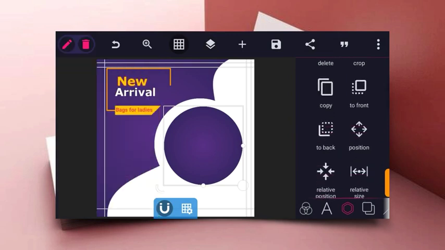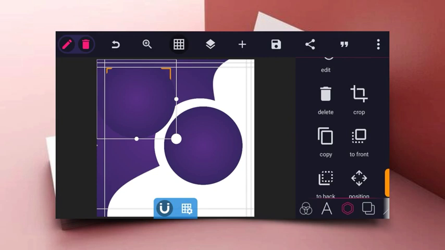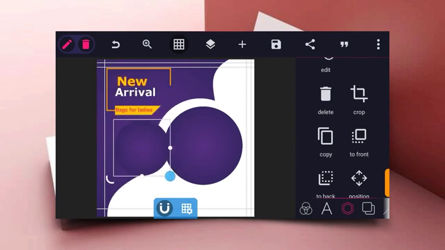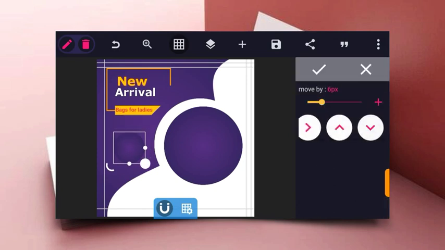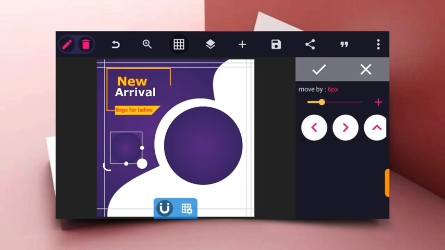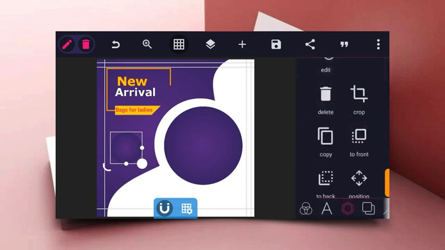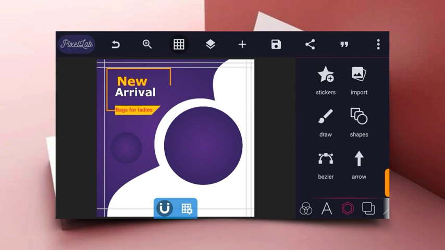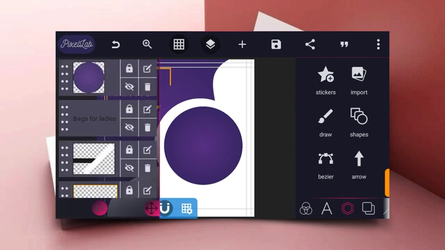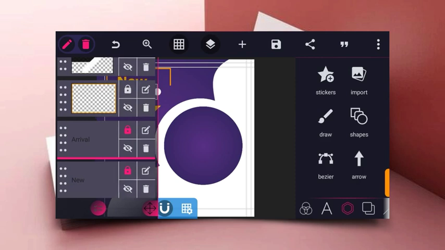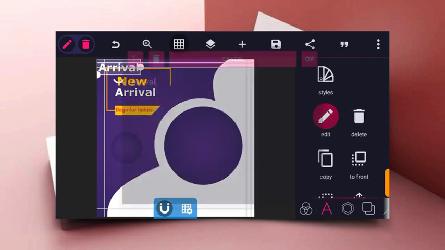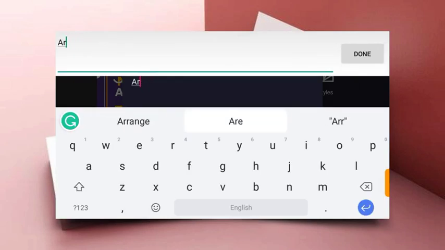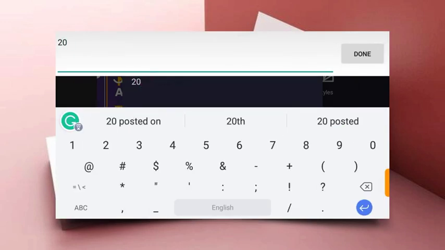So the next thing to do is to duplicate this circle and then reduce the relative size to a smaller portion of it, so we can write our discounts and the rest. So you just have to copy this arrival text and then type in your discounts. It can be 20%, it can be 30, it can be 100% if you want.